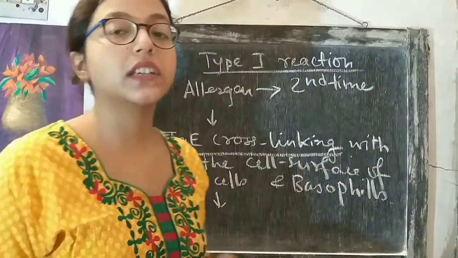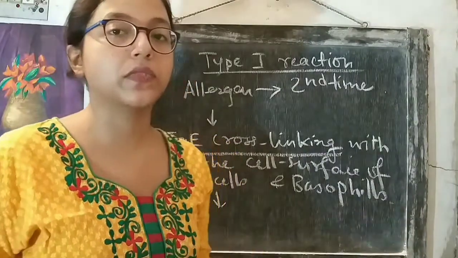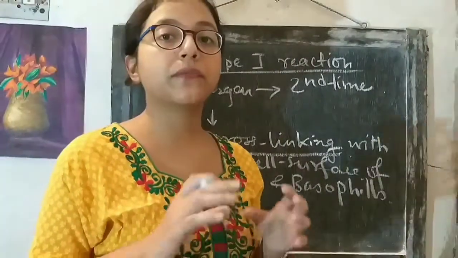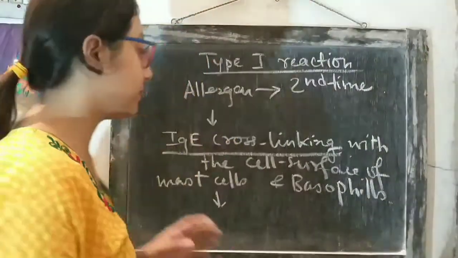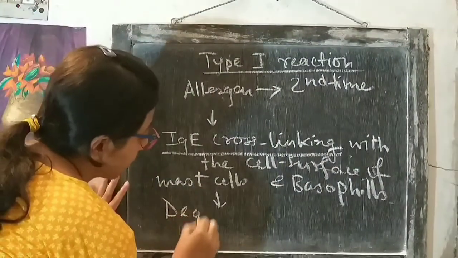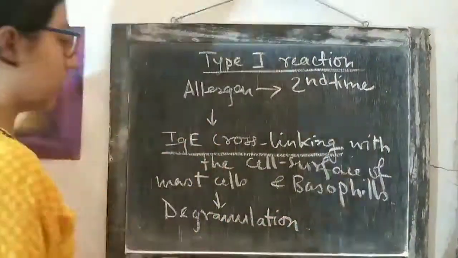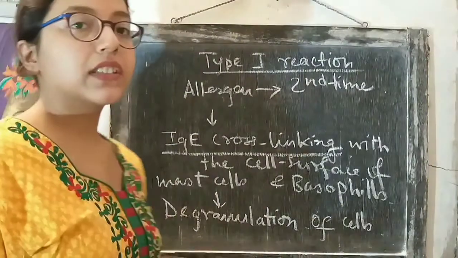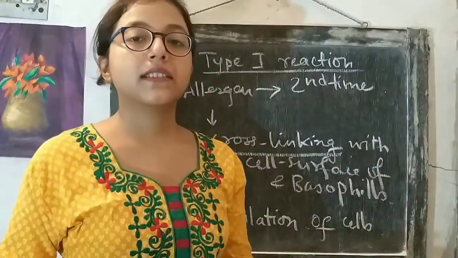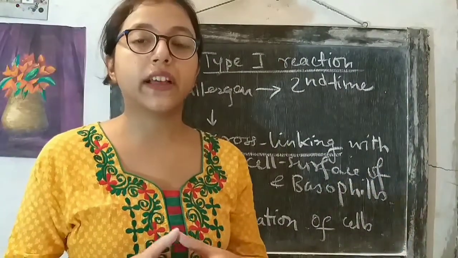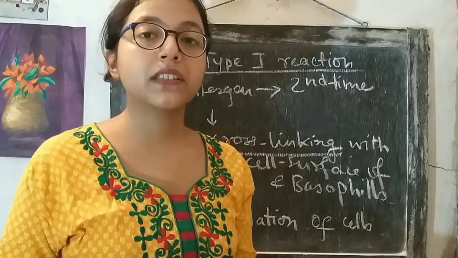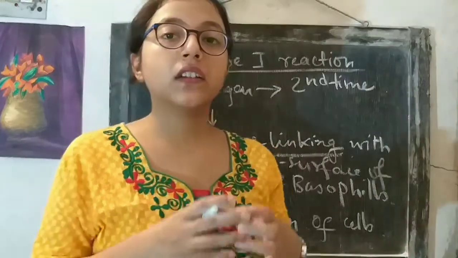After the IgE is cross-linked with the mast cells and basophils, degranulation of mast cells and basophils occurs. Degranulation means release of the internal components.